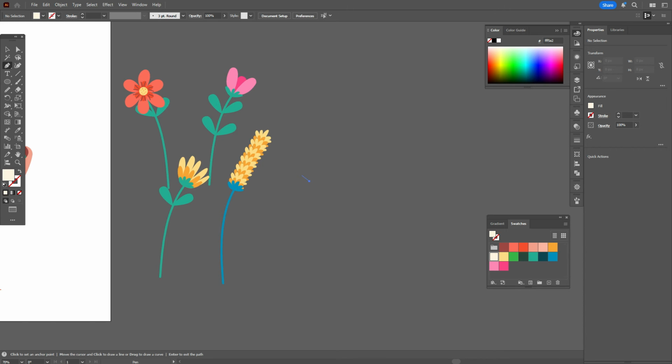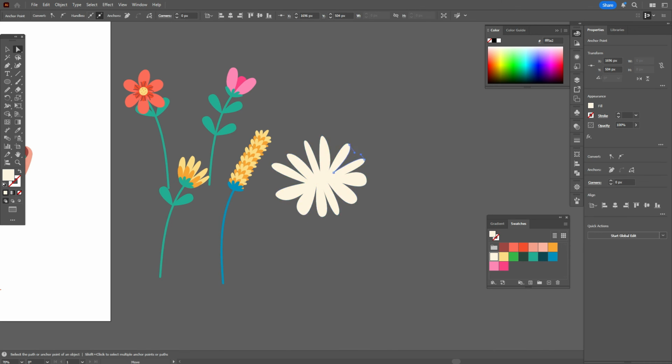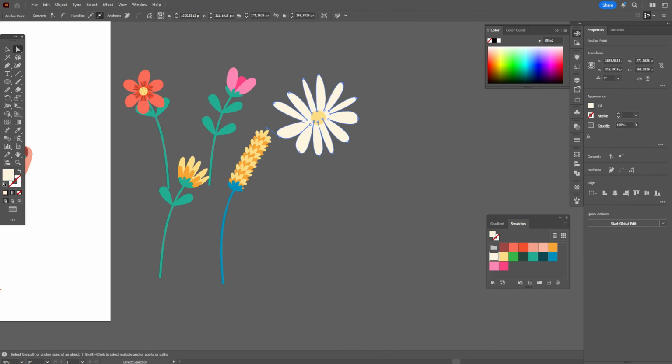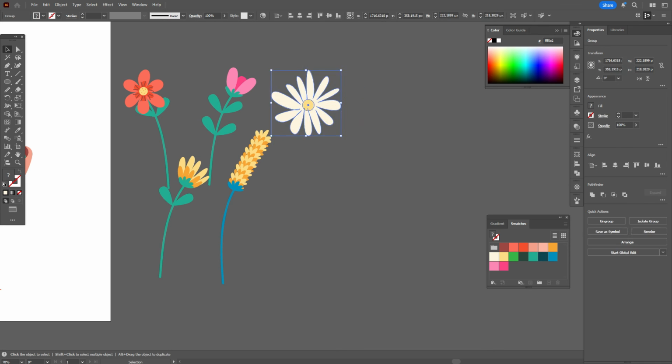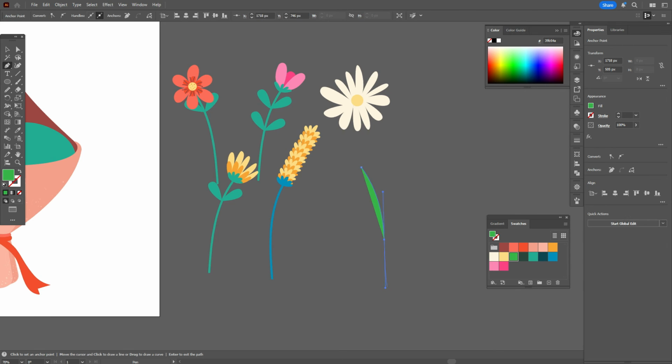Let's take pen tool and draw one more flower with pen tool here, like this. Okay, it's ready. Now green color, create the shape like this. Green color in the stroke. The size of the brush, let it be 2.